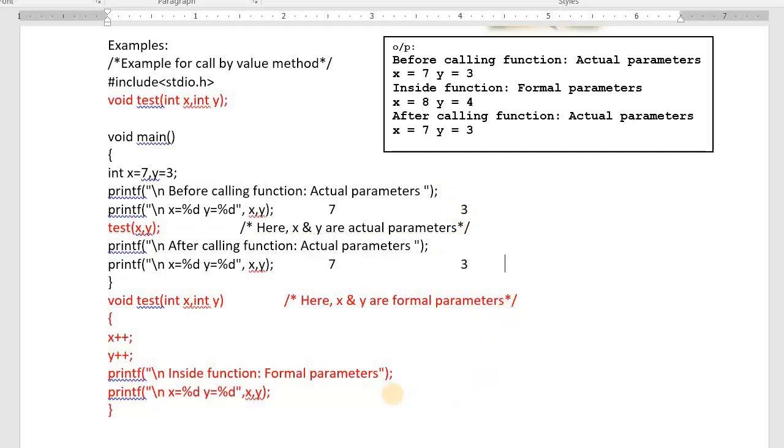But inside the function, x is 8, y is 9. That means if you make any changes to the formal parameter, that will not affect the actual parameter. Maximum you can return one value back here, or you may not return any, but we cannot return two or more values here. This is one more drawback. Understood? Not a drawback, this is also an advantage. I will explain slowly once again.